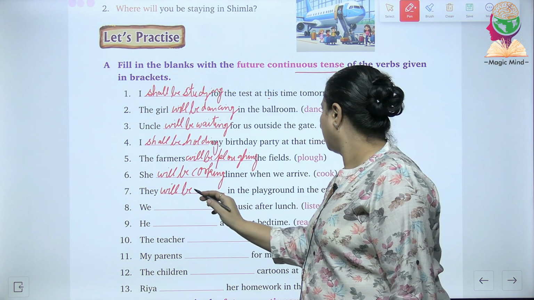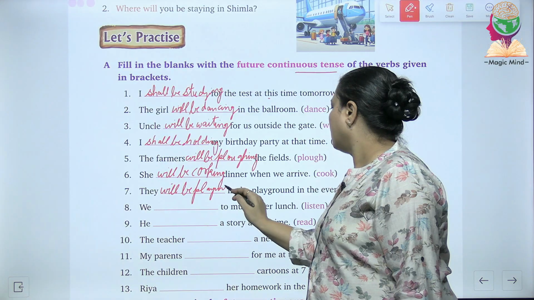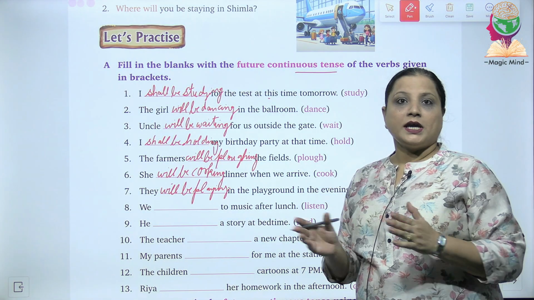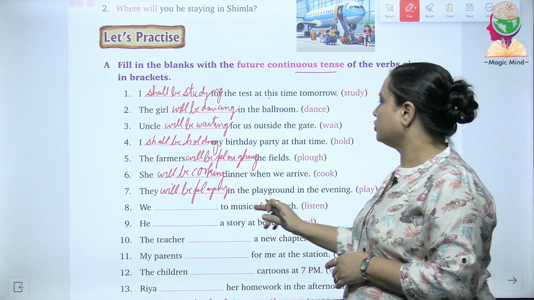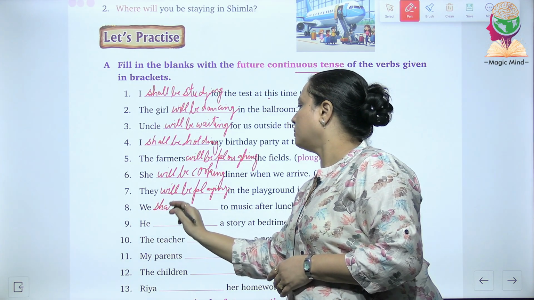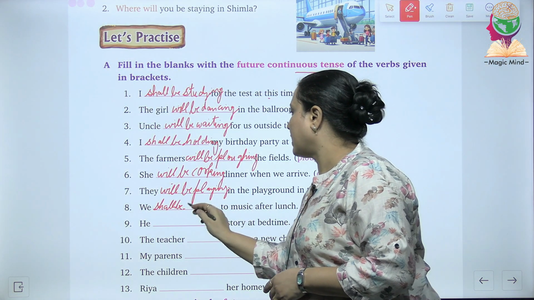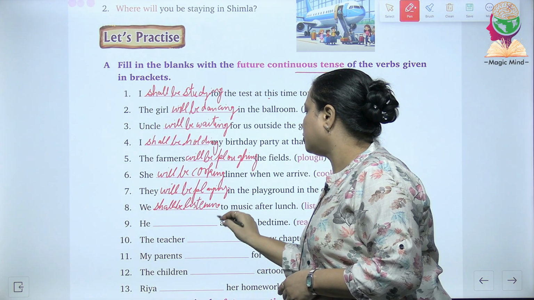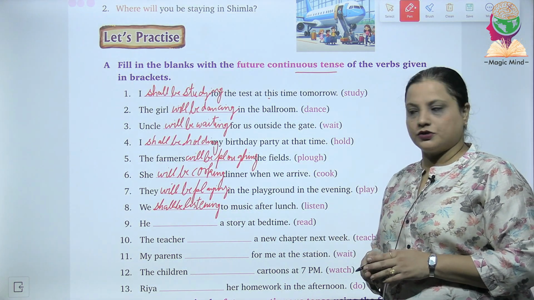will be playing in the playground in the evening. The eighth one is we listen to music after lunch, and with we use shall. We shall be. Listen is the verb given, so we will write here listening, LISTENING. We shall be listening to music after lunch.